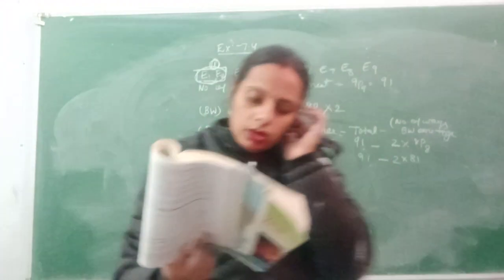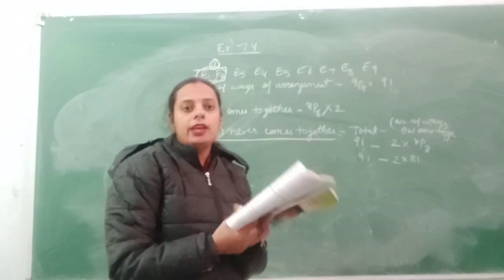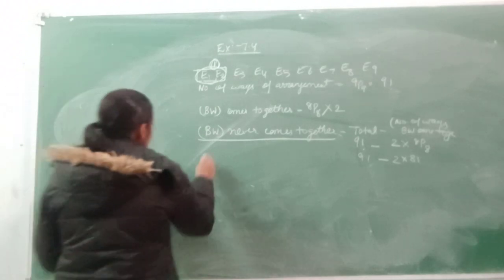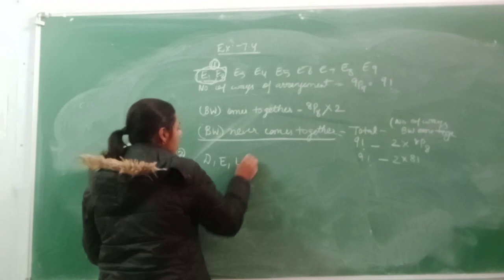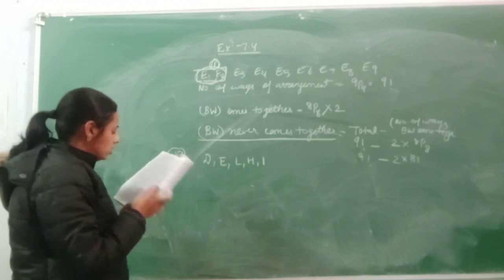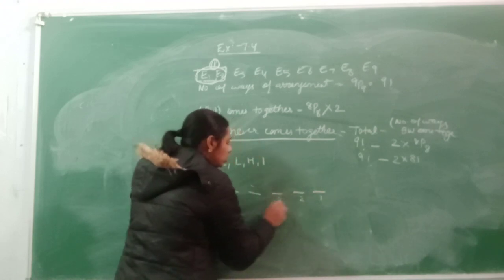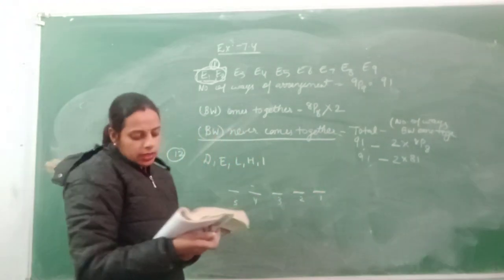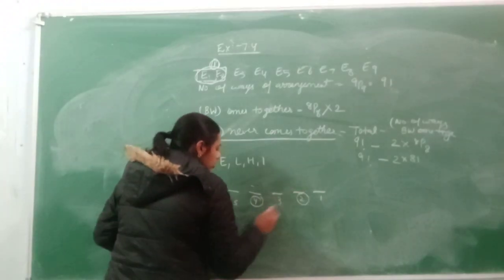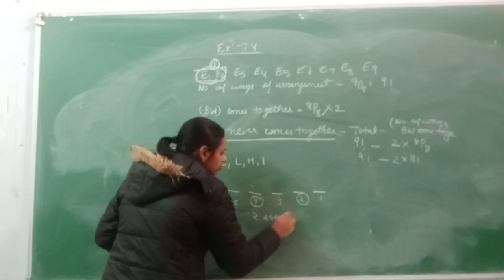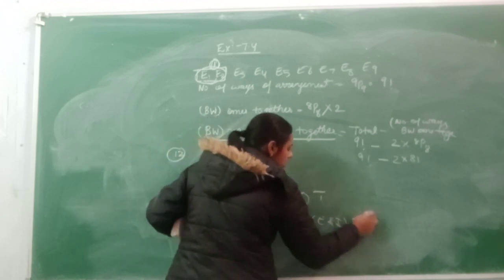Question number 12. In how many ways can the letters of Delhi be arranged so that E and I occupy the even places? As you know that in the word Delhi, there are the letters D, E, L, H, I. 5 distinct letters are there. So they have to take the 5 places 1, 2, 3, 4 and 5. They are saying that E and I occupy the even places. How many even places do I have? 2 even places, and I have to arrange E and I. So 2 even places and 2 letters here.